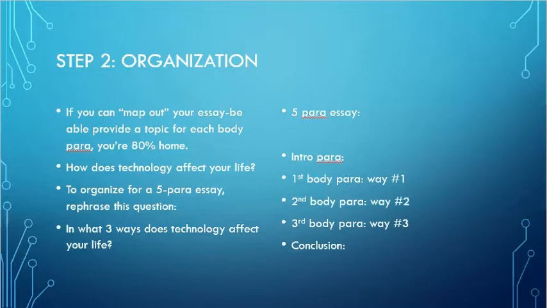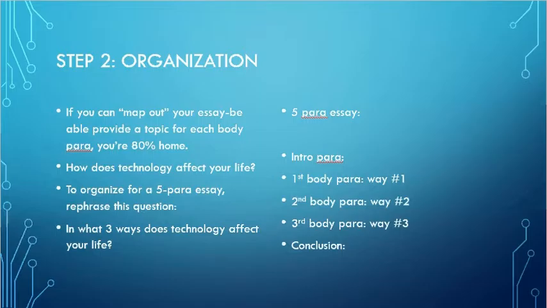So part of that requires rephrasing the topic question. Let's say you had an essay topic and it said write a 5-paragraph essay that explains how technology affects your life. Now the first thing you do is you change the topic into a question with a question mark, and the question would be, how does technology affect your life? Now, since you were just told that it was a 5-paragraph essay, you know you have an intro, you know you have a conclusion, which means 5 minus 2 equals 3. You have 3 body paragraphs. So what you do is you rephrase that topic question. In what 3 ways does technology affect your life? Why did you insert 3? Because you had 3 body paragraphs, so that makes sense.